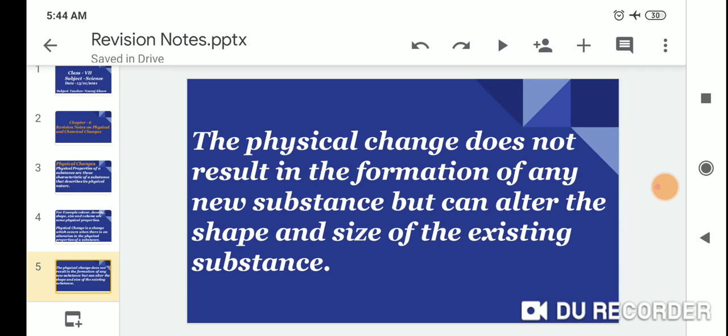Physical changes do not result in the formation of any new substance but can alter the shape and size of the existing substance.